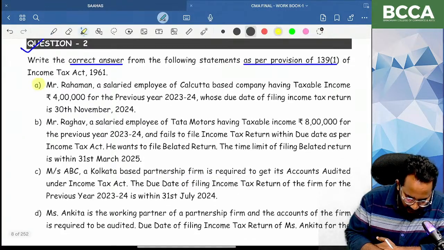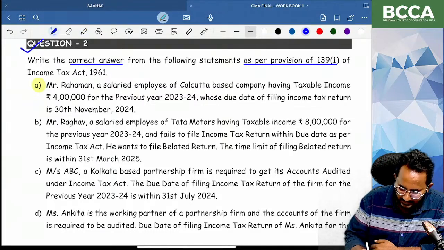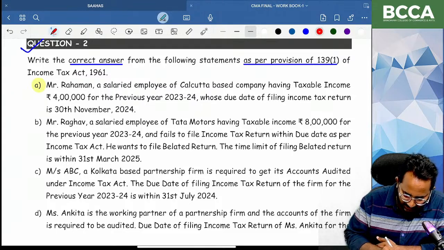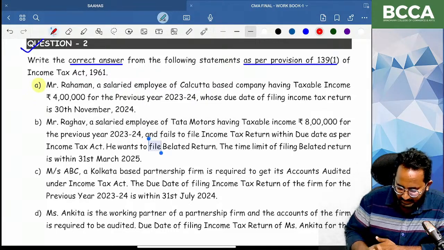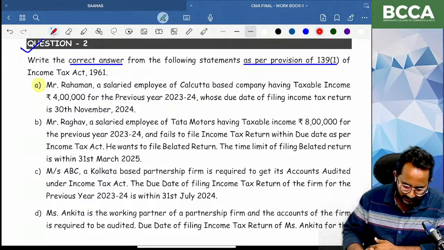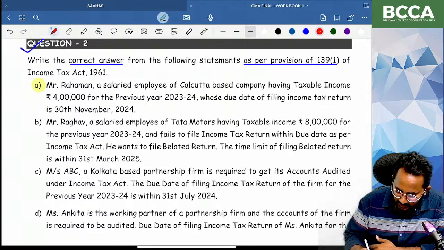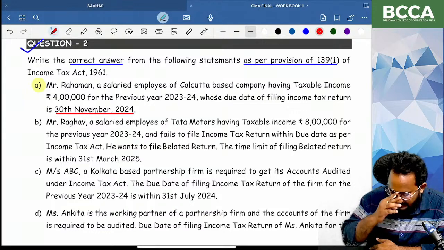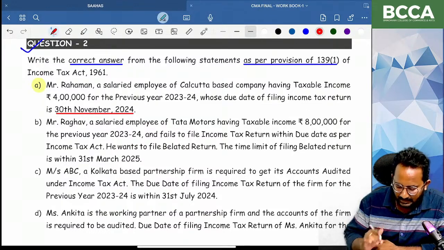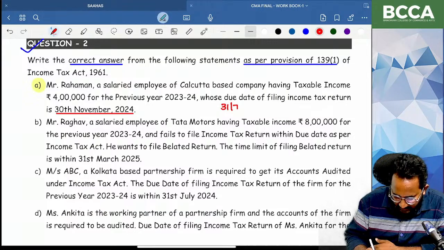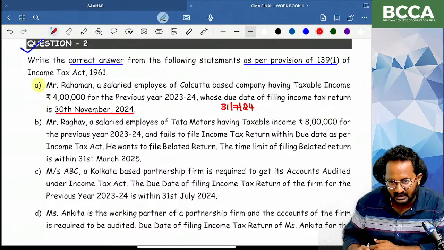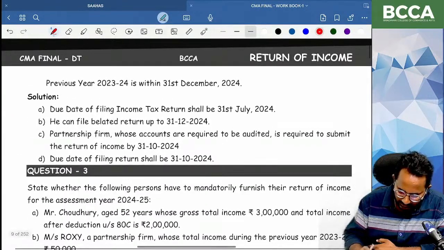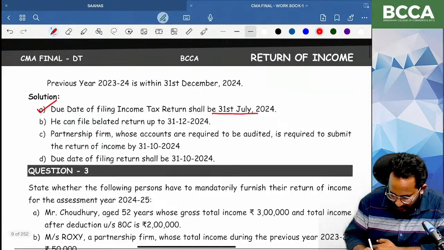The first statement: Mr. Rahman is a salaried employee of a Kolkata-based company having a taxable income of 4 lakh for the previous year 2023-24. They have given the due date as 30th November 2024. Can you tell me whether this statement is correct or incorrect? Incorrect. What is the due date? 31st July 2024 is the due date because he is a salaried employee and tax audit is also not there. So what is the correct answer? 31st July 2024.